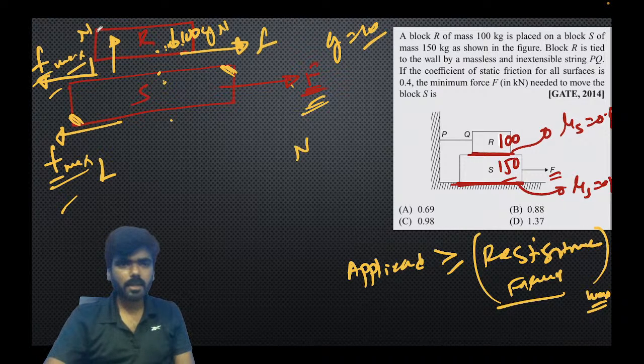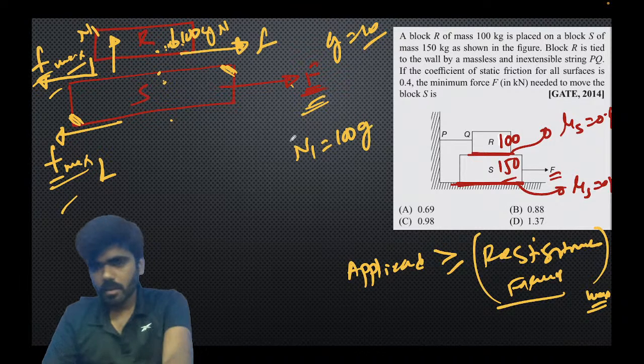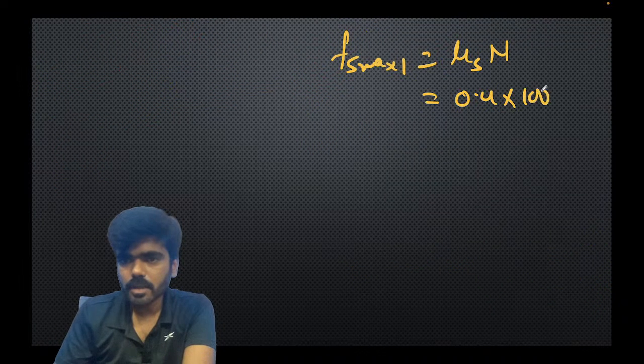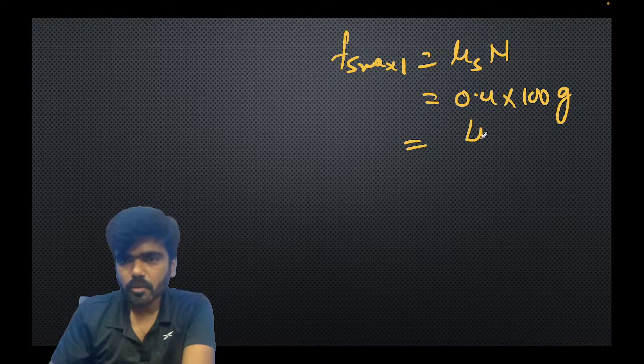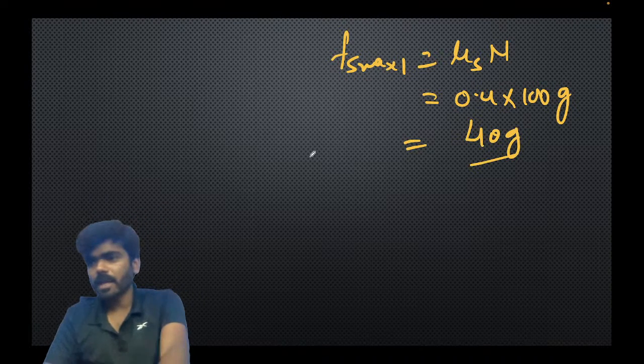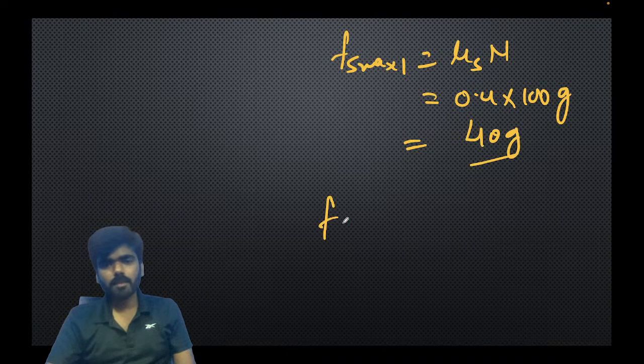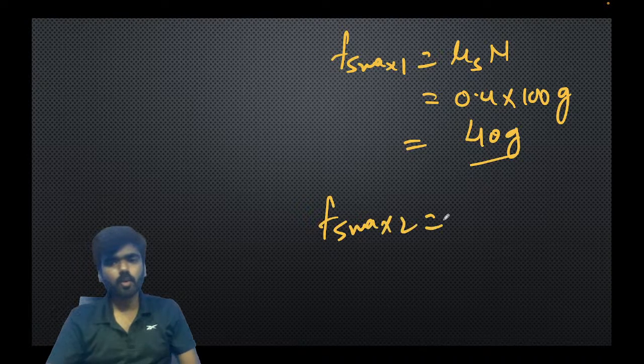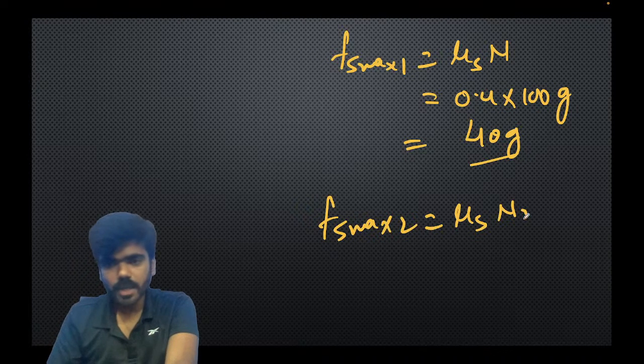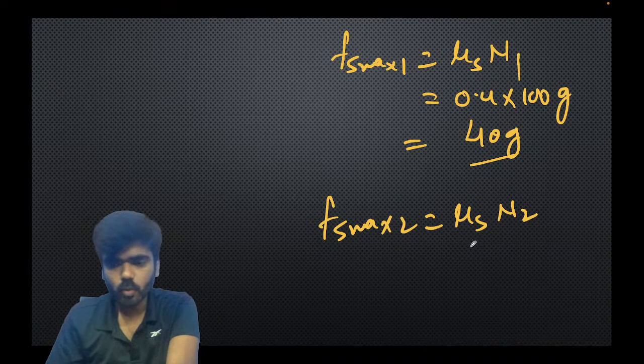value of N1, let us say it is N1. N1 is equal to 100 G. So यहाँ पे आप इसको use कर सकते हैं, it is 100 G. It comes out to be 40 G, Fs max 1. Now Fs max 2 is mu s into N2. Let us suppose this is N1 and this is N2.